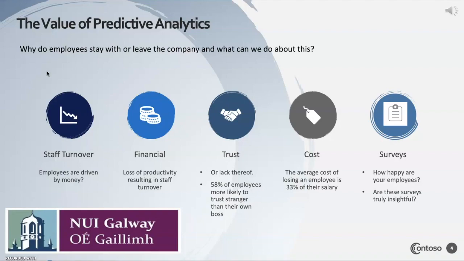The answer to this? The use of predictive analytics for anticipating workforce attrition. The value of uncovering employee retention or churn insights has endless benefits for a company. Possibly the most significant is the cost associated with losing staff. Companies which experience high attrition rates face the burden of increased financial stress in terms of the hiring and training of new talent. On average, organizations spend between 4 weeks and 3 months training in new staff. This is a significant investment. Should the employee leave within the first 2 years, this investment would be seen as a considerable loss. Studies show that the average cost of losing an employee is as high as 33% of their salary.